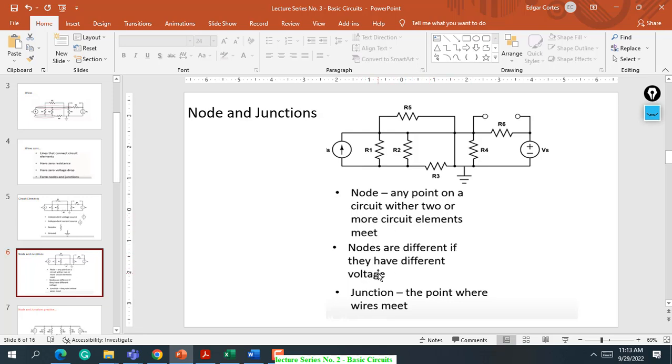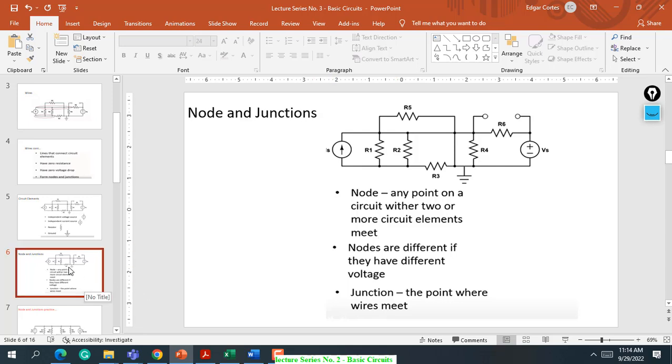Nodes are different if they have different voltages, so it is a different node if the voltage is different. There's what we call voltage difference. A junction is the point where wires meet.